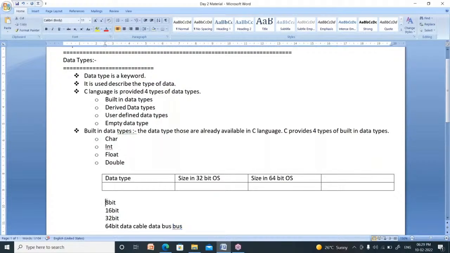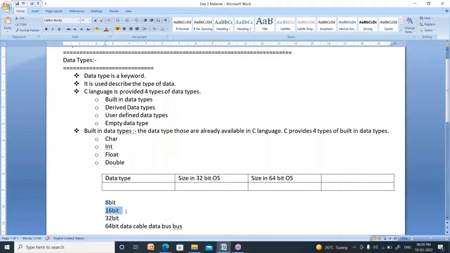The width of the bus is 8 bits here. 8 bits can move parallelly in an 8-bit bus. In a 16-bit bus, 16 bits can move parallelly at a time. In a 32-bit operating system, 32 bits move parallelly. In a recent operating system, 64 bits can move parallelly at a time in that cable. This is nothing but the width of the cable.